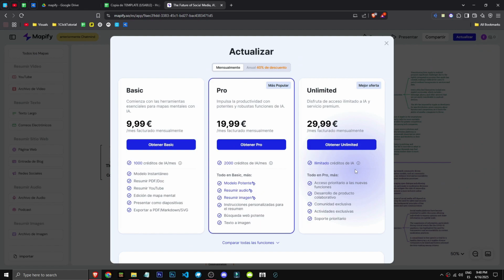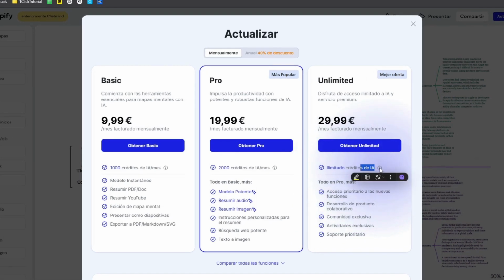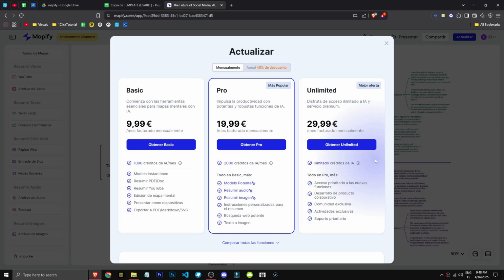But it's true that paying €30 monthly for mind maps, well, unless you're getting a lot of value from it, or they're really useful for your studies, I don't think it's the best way to study either. Just saying, yes, mind maps are great, and they're surely very useful when made from notes and such, but a mind map is usually called that because you made it and you know how it's organized, right? And that's where you really learn, by doing it. So I wouldn't consider it a great study tool either, compared to other tools we've seen on the channel. All in favor. Well, here I'd prioritize all the new features, collaborative product development, exclusive community, and so on.